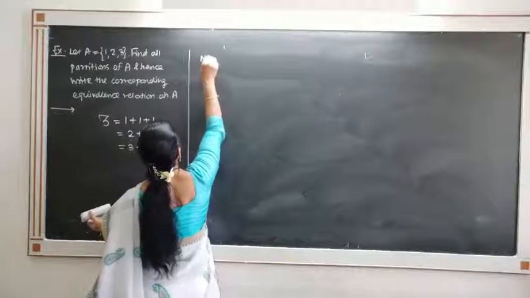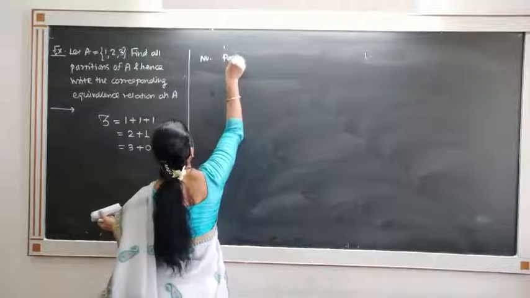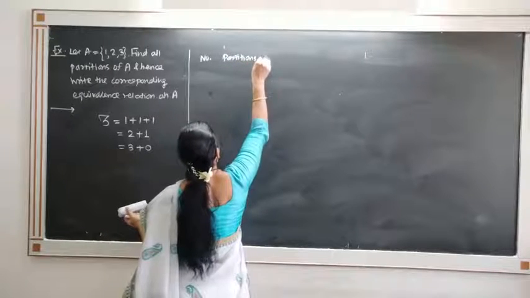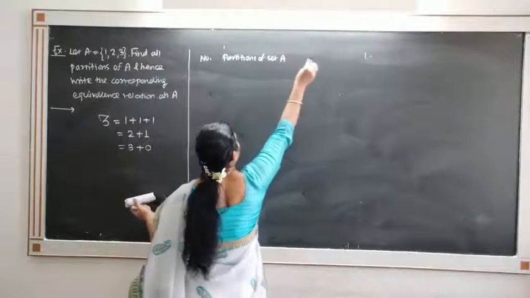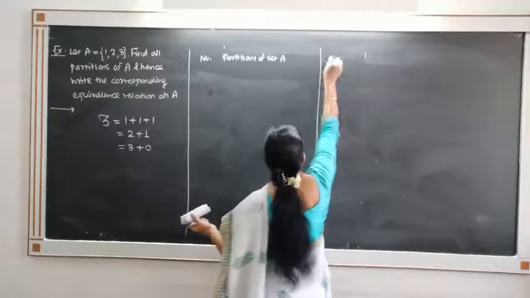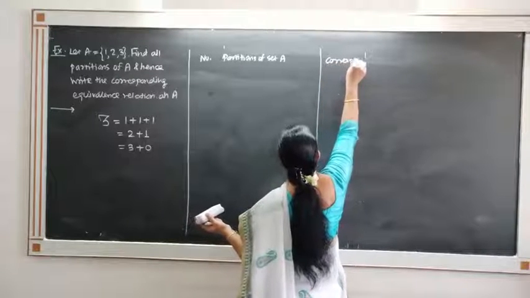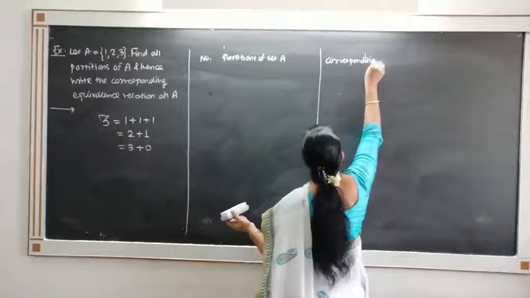So consider the partitions of set A, and also find the corresponding equivalence relation.